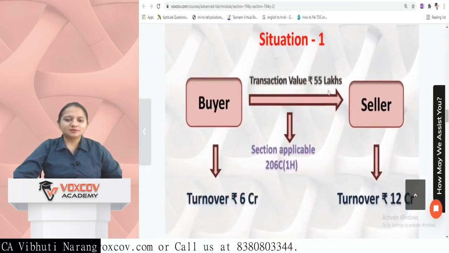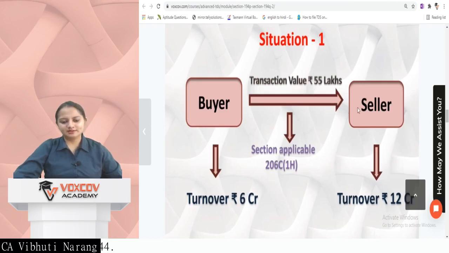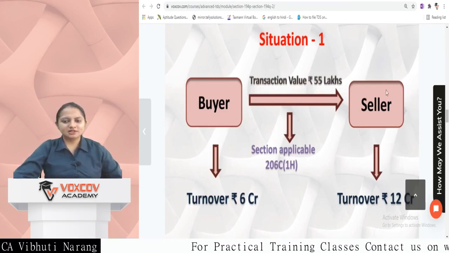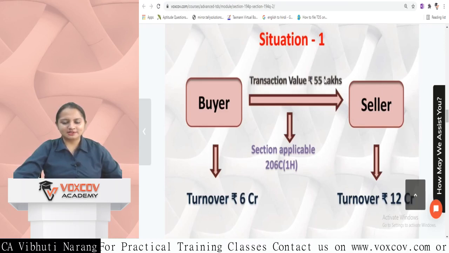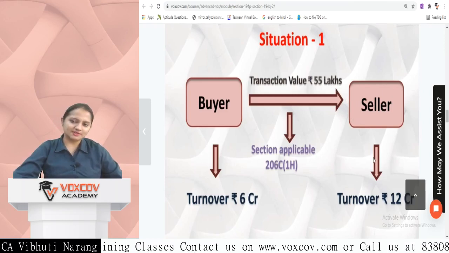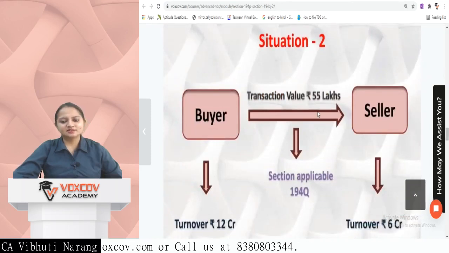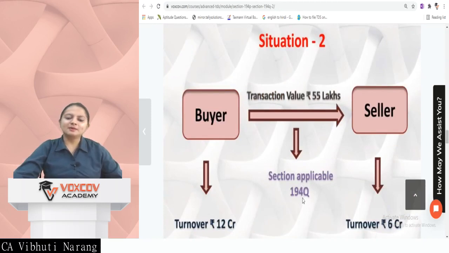Just for comparison purposes, if the transaction value is 55 lakh between the buyer and the seller, and the turnover of the buyer is 6 CR and the turnover of the seller is 12 CR, so TCS will apply, as both conditions need to be satisfied. One is the transaction value, another is the turnover of the seller or the buyer. Second situation is the transaction is of 55 lakh, the buyer turnover is 12 crore, the seller is 6 CR, then the section applicable will be 194Q.